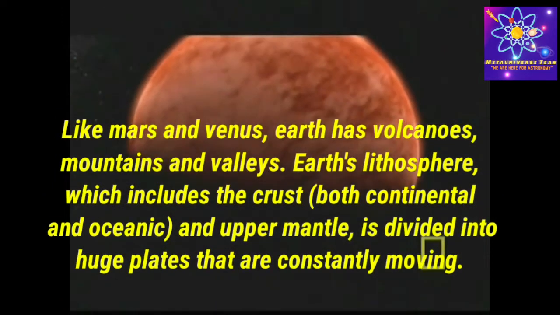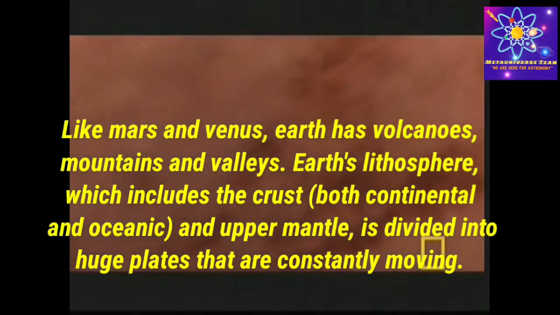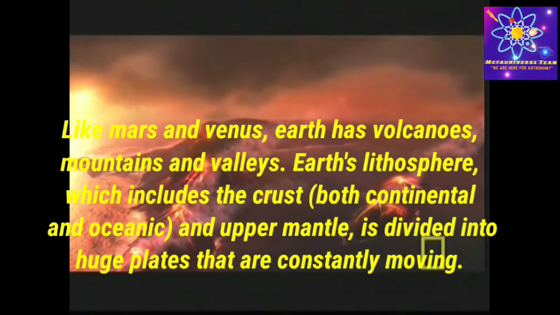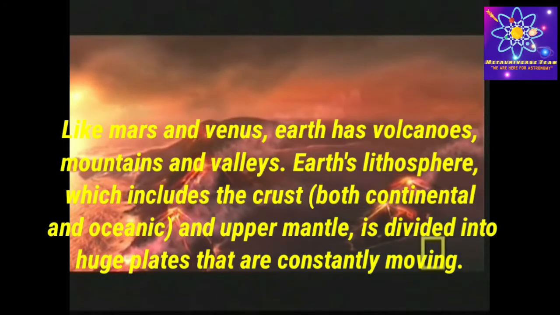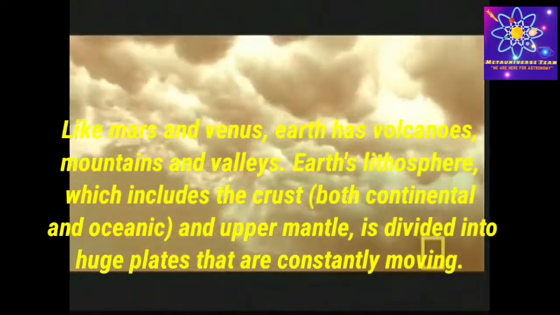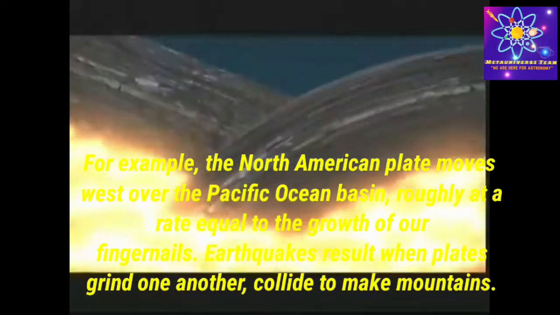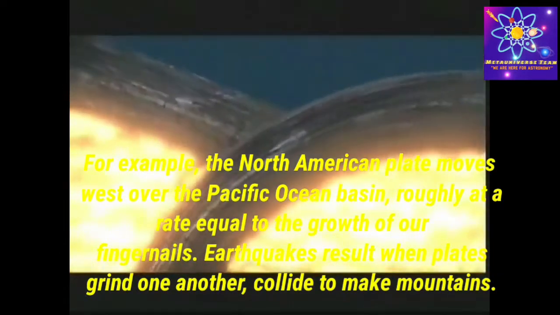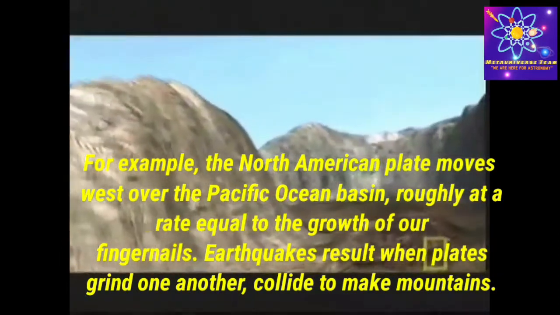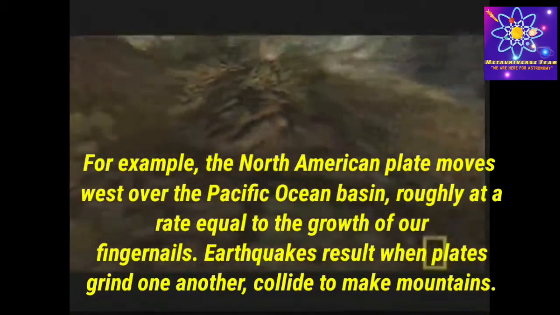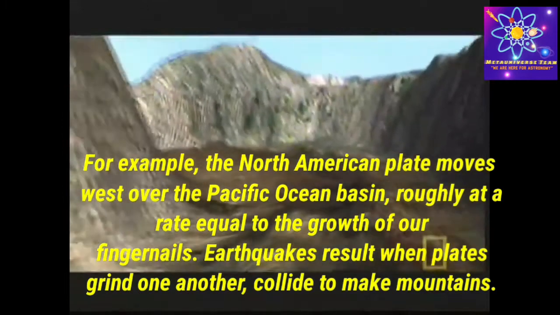Like Mars and Venus, Earth has volcanoes, mountains and valleys. Earth's lithosphere, which includes the crust both continental and oceanic, and the upper mantle, is divided into huge plates that are constantly moving. For example, the North American plate moves west over the Pacific Ocean basin, roughly at a rate equal to the growth of our fingernails. Earthquakes result when plates grind against one another, and collide to make mountains.